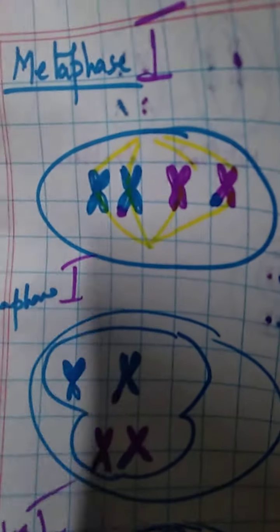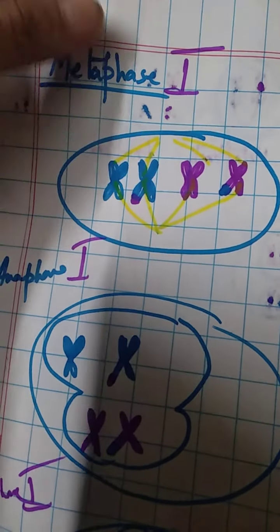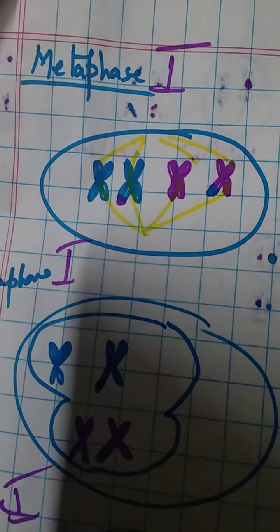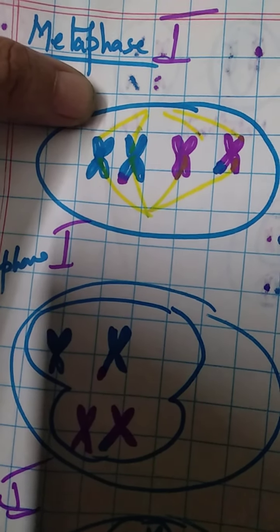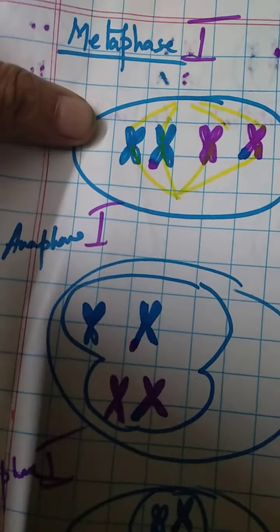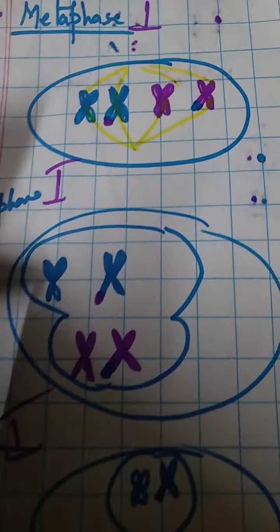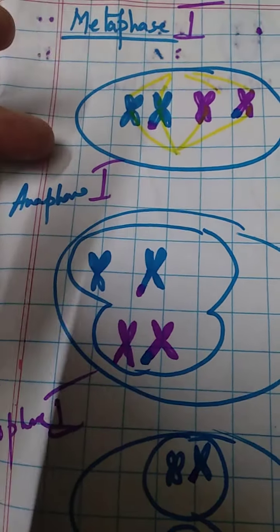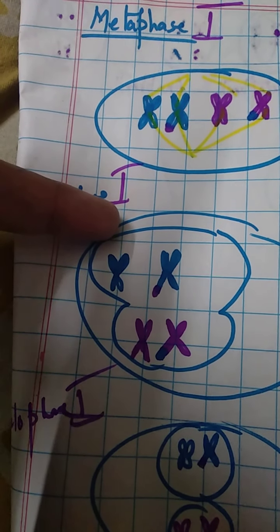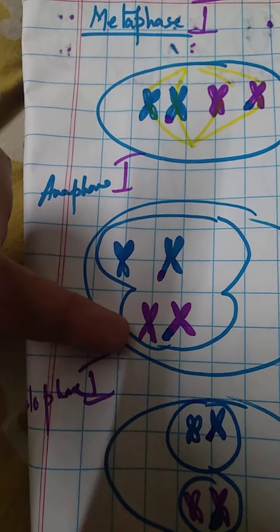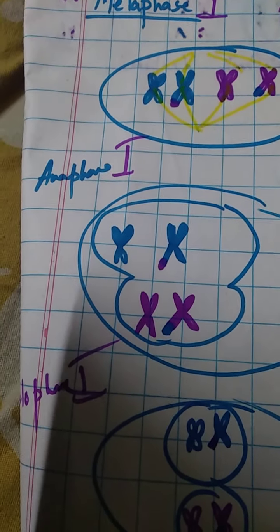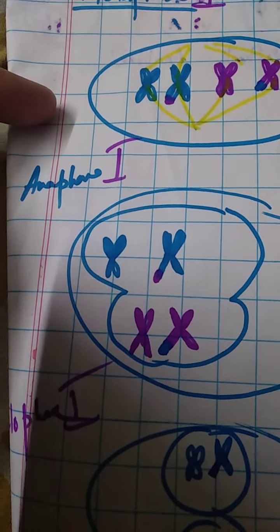Then comes metaphase. So, after a prolonged period of prophase, then comes metaphase, and here in metaphase, as you see, they are arranged at the equatorial plane. Here is the main thing: in metaphase 1, they are arranged at the equatorial plane, but in anaphase 1, out of 4 chromosomes, 2 will migrate to the north pole and 2 will migrate to the south pole. Thus, reduction of the chromosomes takes place. That's why meiosis is called reductional division.